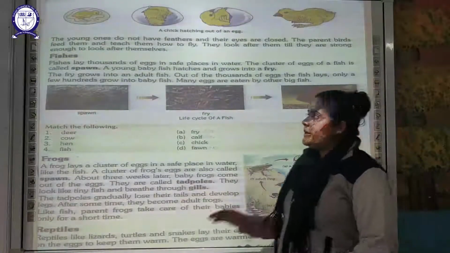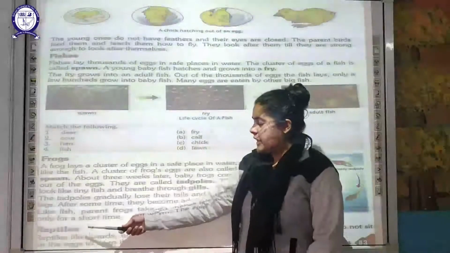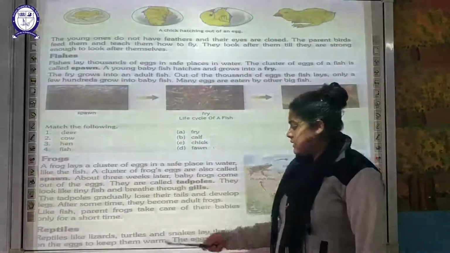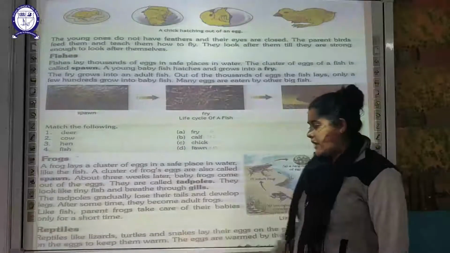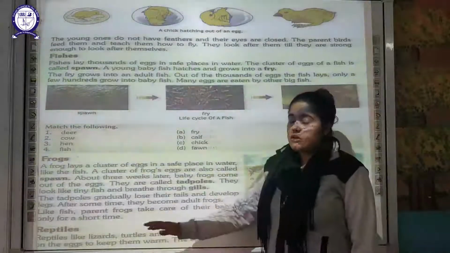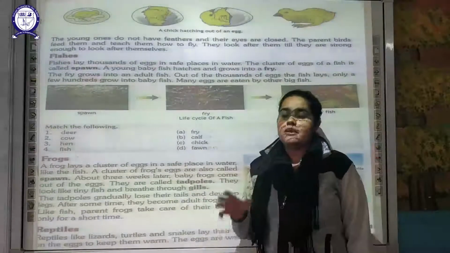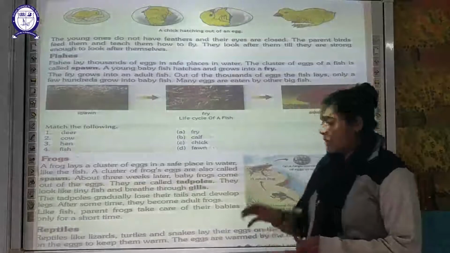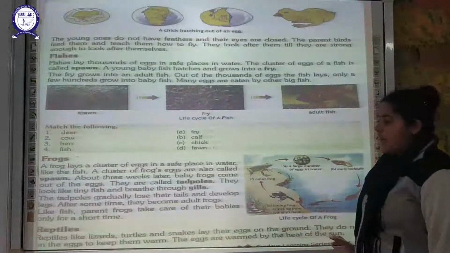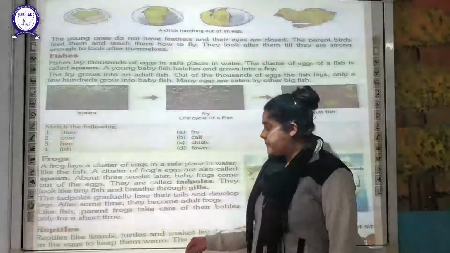Now moving on to the next animals which are going to lay eggs. There is that mode of reproduction over here. So these are reptiles. Reptiles include your lizards, turtles, snakes. Generally they are going to lay their eggs in the ground itself, and they do not sit on their eggs to keep them warm. So this is different from the rest, because in case of birds they are going to provide a warm temperature by sitting on their eggs. But reptiles are simply laying them in the ground, and the heat from the sun is going to keep their eggs warmer.